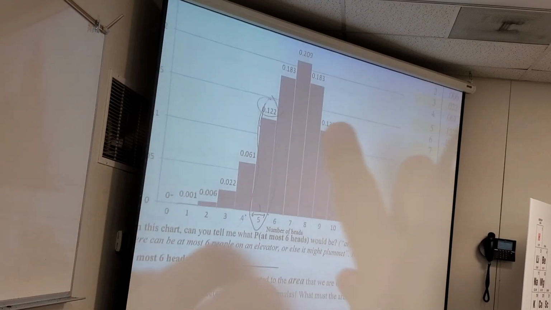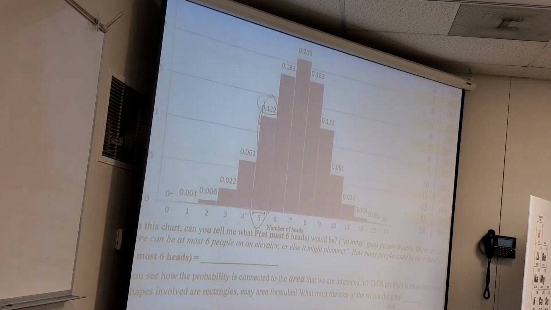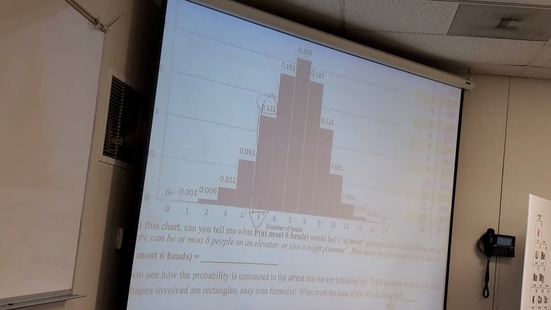If I graph a given probability distribution, and you pretty much have to for continuous ones, if I can graph it, this is not continuous, but still, just to show you, then the answer to any probability question will be equal to the area of that piece. Yes? Are you good?